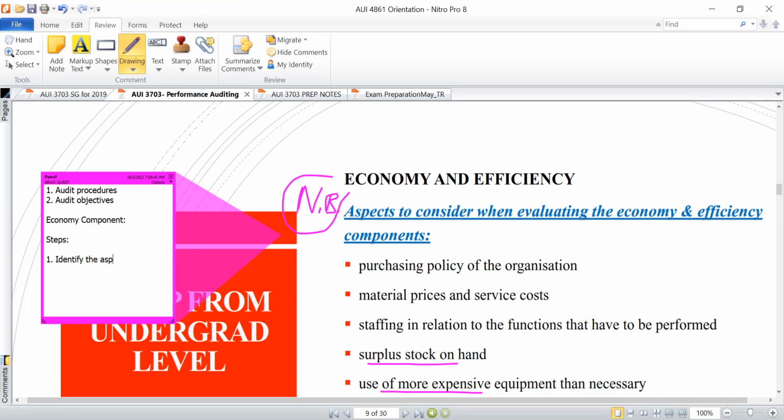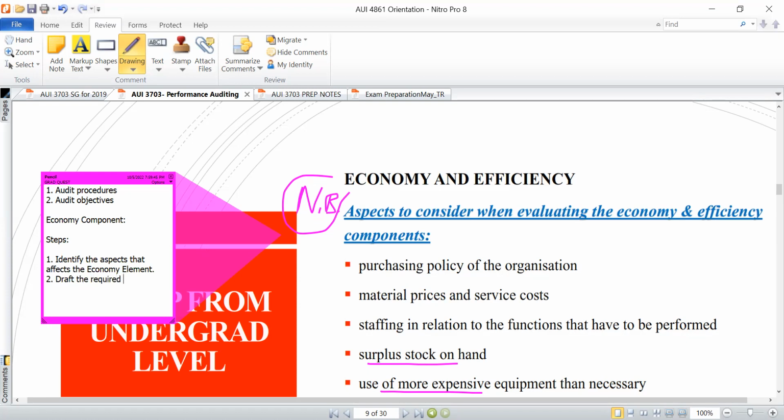Okay, identify the aspects that affect the economy element. That's your first point of departure. So you identify the aspects that affect that particular element or component that is being tested, in this case, the economy element. Once you have identified the aspects that affect that particular element, it becomes easier now to draft the required.